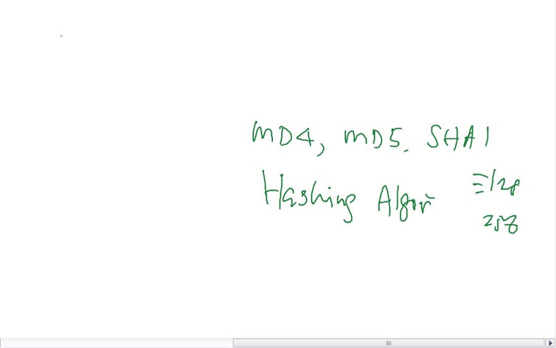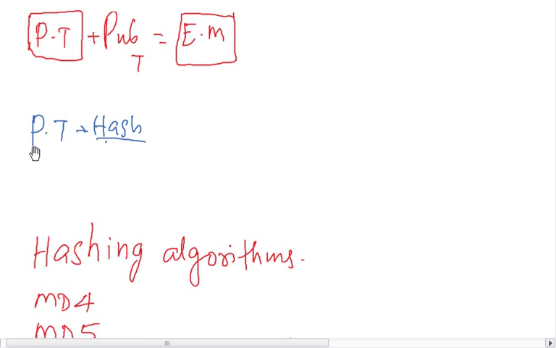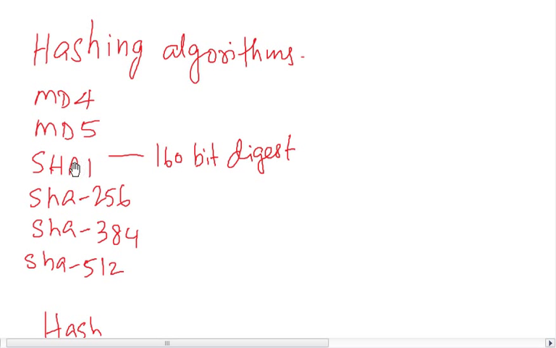When you hash it, what happens? You get something known as a message digest. You take a plain text message and you hash it, and you get a message digest. Let's just understand something about this message digest in the hashing business, then come back to this area. Hashing algorithms are MD4, MD5, SHA-1, and 256, 384, 512 are the digest bits. SHA-1 gives a 160 bit digest, then there is a 256 bit digest, a 384 bit, and a 512 bit digest.